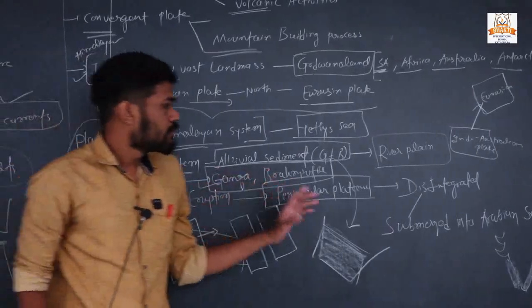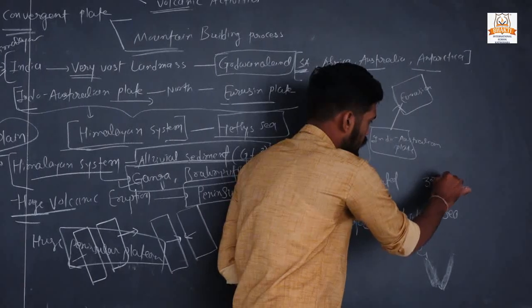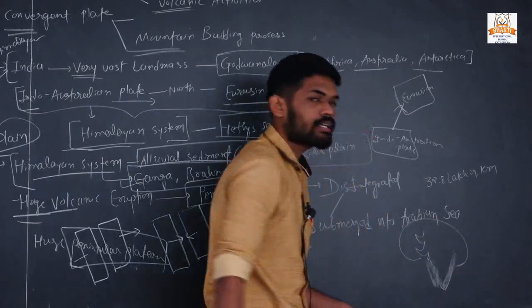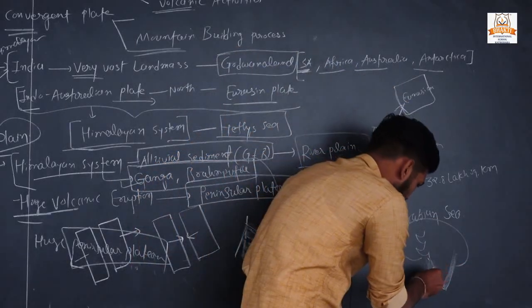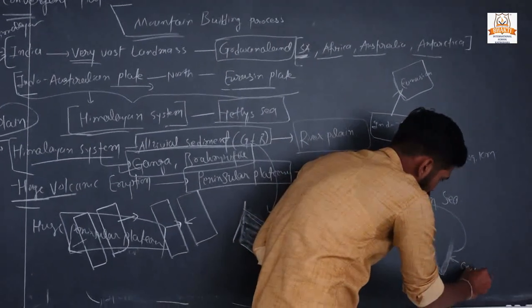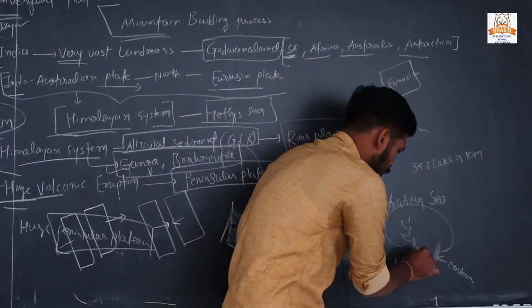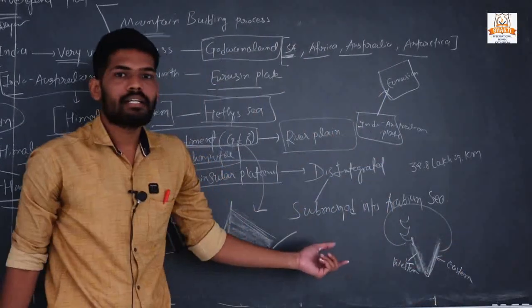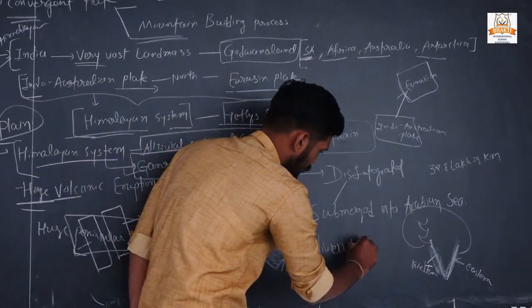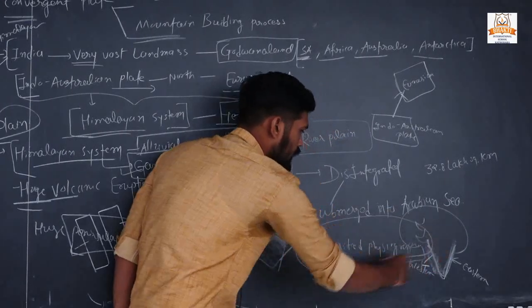So, what we have studied is that India's area is 30.8 lakh square kilometers. We have seen our neighboring countries, and the Eastern Ghat and Western Ghat, which are responsible for the rainfall. So we can say that India holds a diversified physiography. This is the end of our chapter.